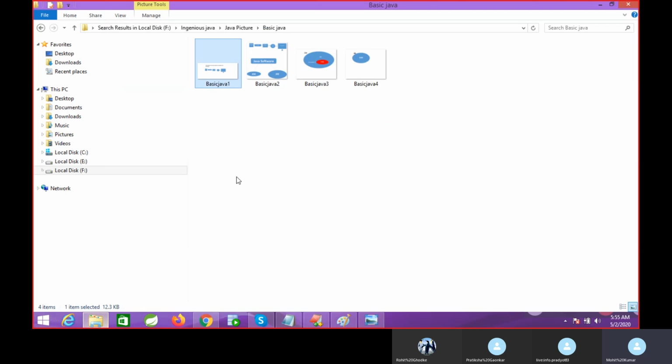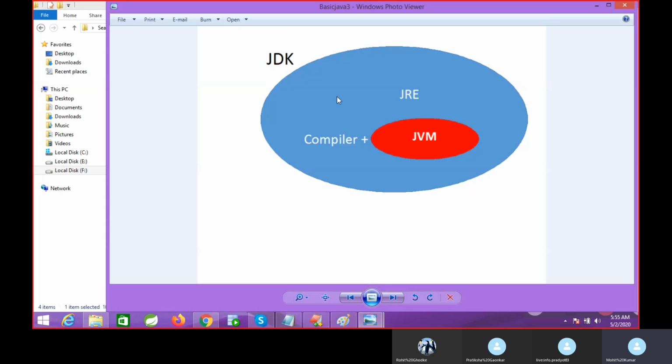Let me show you one more picture. This is the JDK software in your system. How to download and install the JDK, I will tell you later. When you have the JDK software, inside this JDK, the Java Development Kit, we have multiple built-in software: we have a compiler, we have a JRE, and we have a JVM.